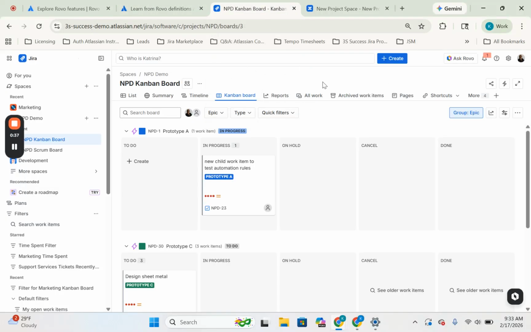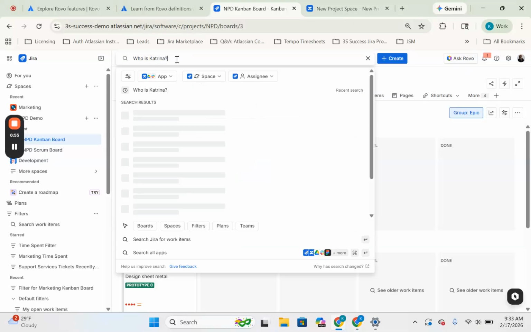All right, coming over to our demo Jira org, the first thing that we are going to do is look at some knowledge cards. Knowledge cards could be about a topic, a person, or a team. So here you can see in the chat, you see "who is Katrina" listed there.